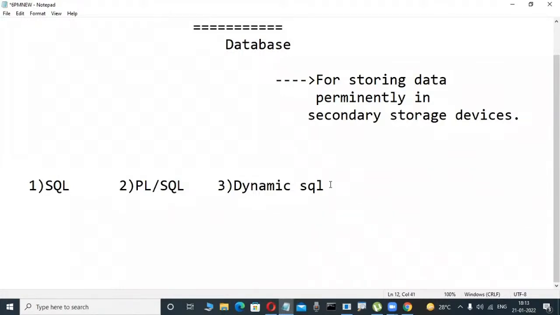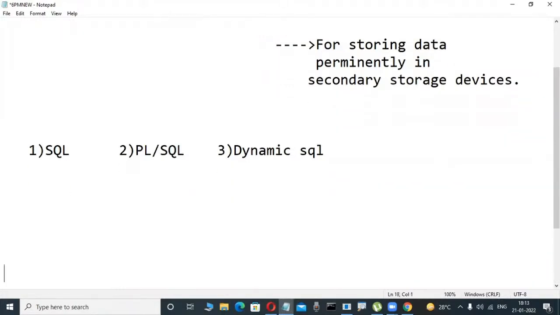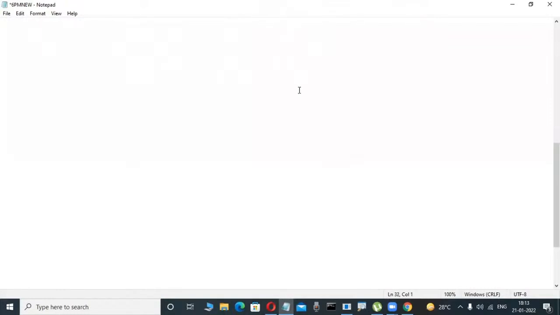For a first-time newcomer, to understand why PL/SQL is required, I'll just give an idea with some applications. Slowly observe here.